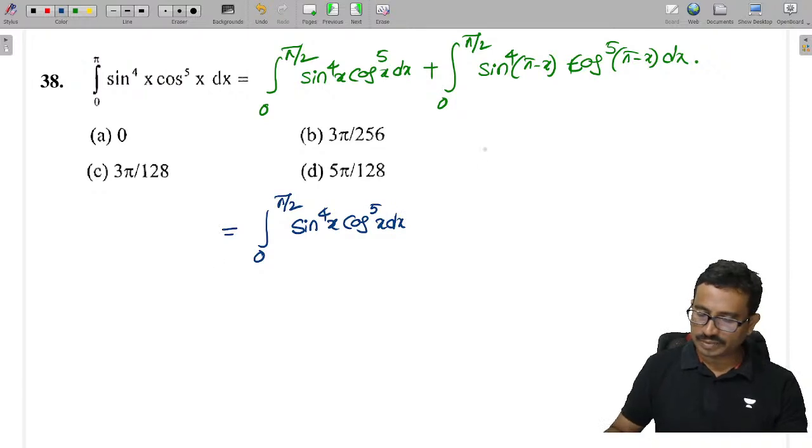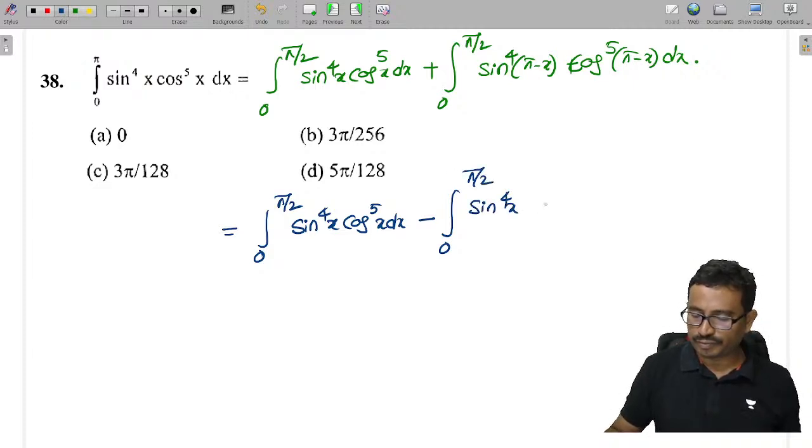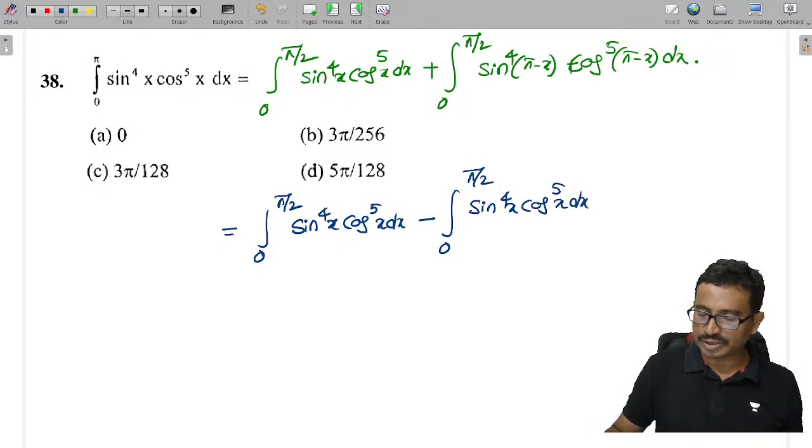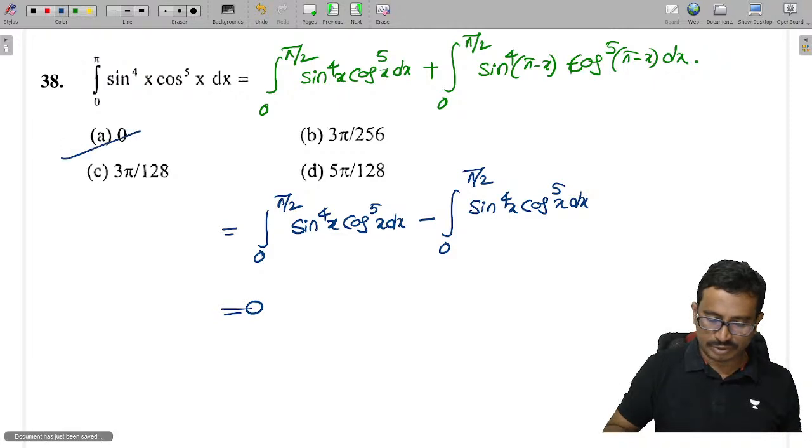Now the second term becomes minus of integral 0 to pi by 2 of sine power 4x into cos power 5x into dx. So this value is 0.